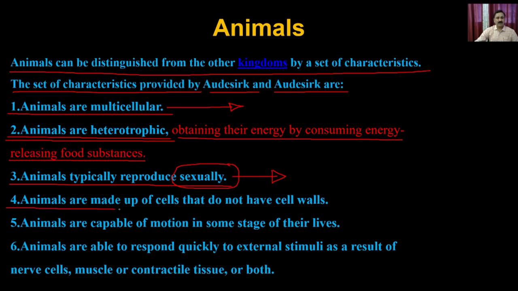Then animals are made up of cells that do not contain a cell wall. That is very, very important. A very distinguishing character which makes the animal different from the plant or the fungi is that animal cells do not contain a cell wall. Then animals are capable of motion in some stage of their lives.